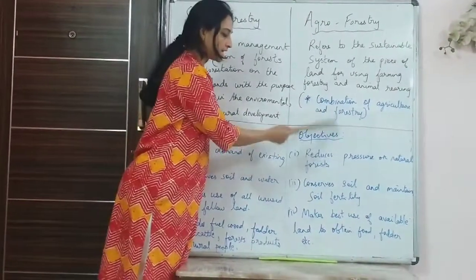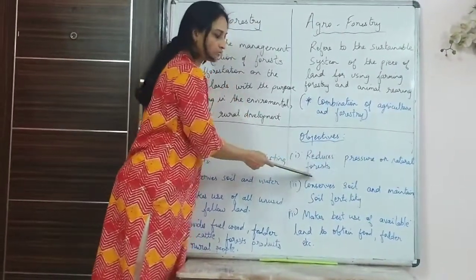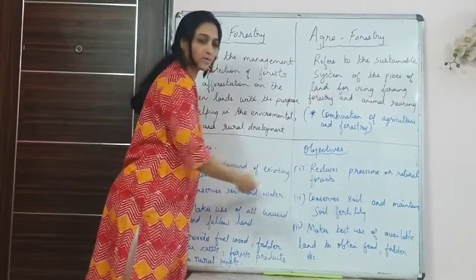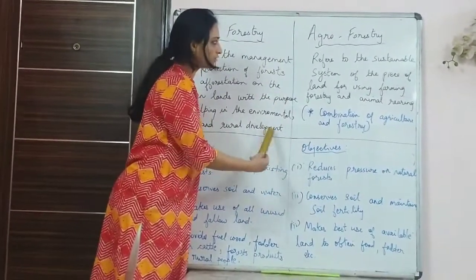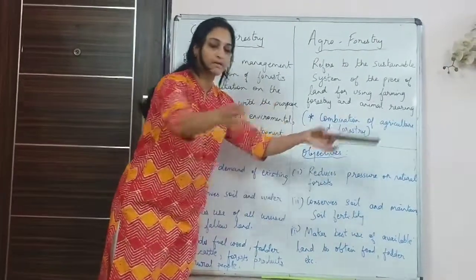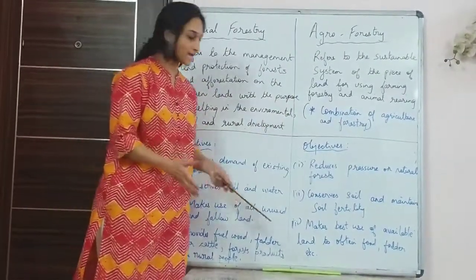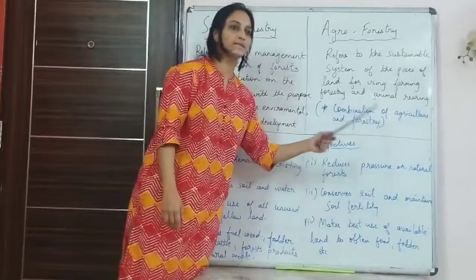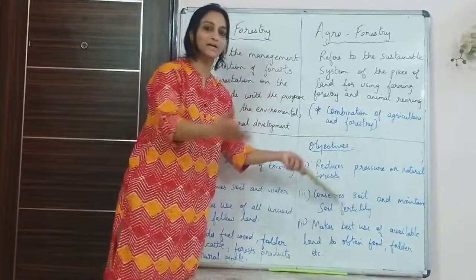So the objectives again are the same, it reduces pressure on natural forest. It's quite the same as social forestry. The only thing is they are making use of the available land which they have, private lands. On that they are growing fodder, they are cultivating crops, and they are planting trees as well.